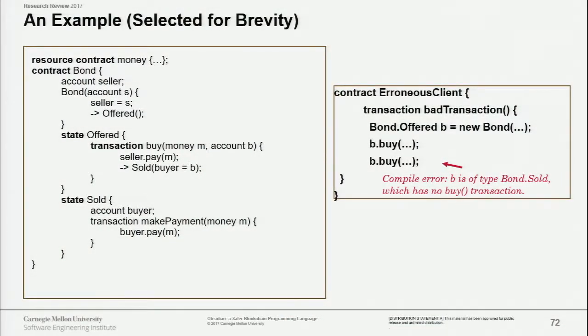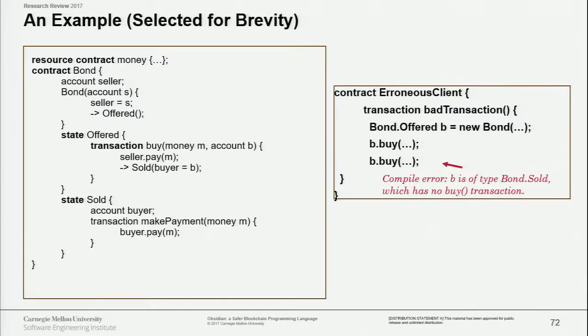Here, first of all, we're saying that money is a resource type. So we have this resource contract Money. And we have a Bond contract. Think of this like a financial bond, like a bank or a company might issue. So a bond can be sold, and once it's sold, well, it can't be sold again. That's how this kind of bond works.